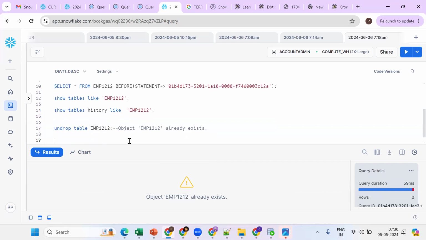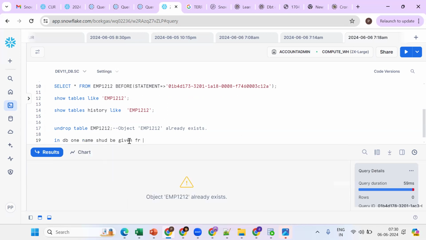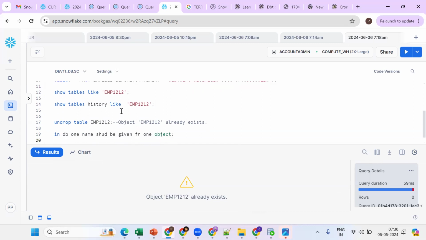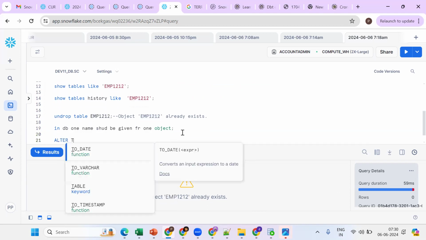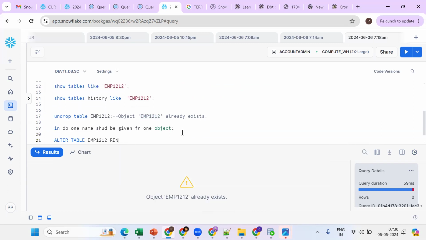See what happens. Remember the rule in a database is that one name should be given for one object. Now this name is already taken by one object. If I undrop now, it won't work. So this name should be available. How can I make this name available? Alter table, table name, rename to, a different name.